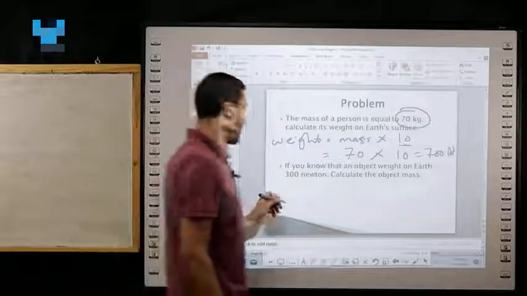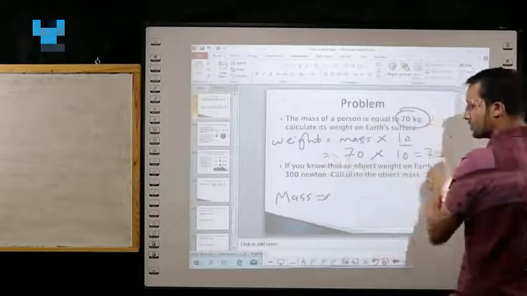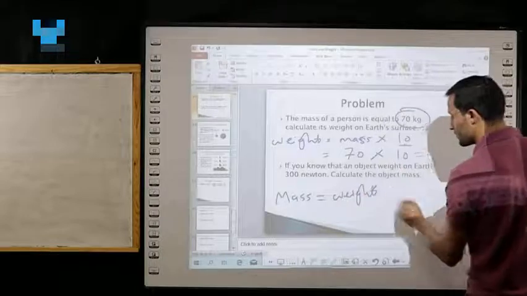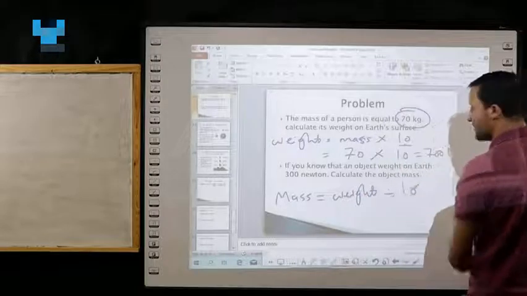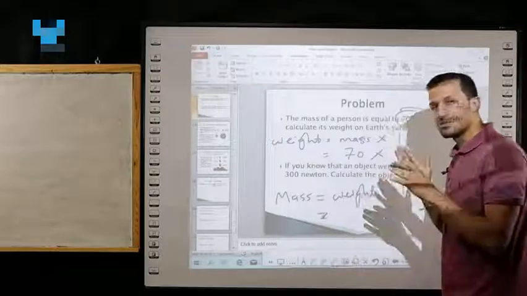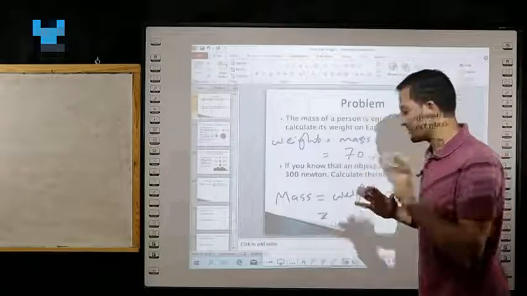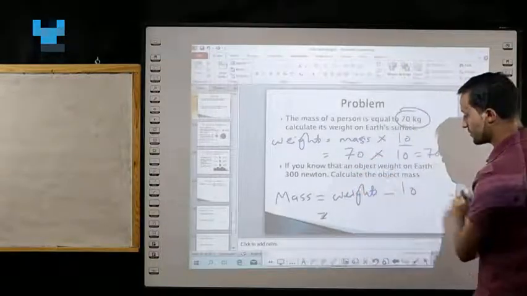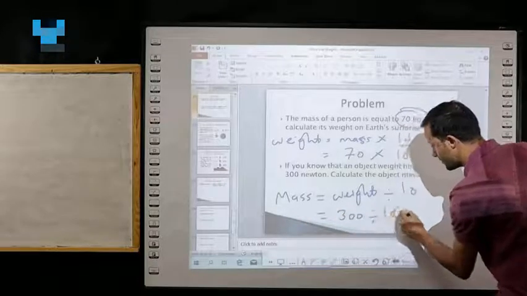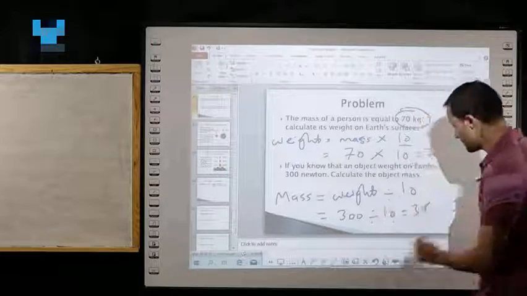So mass, from the law, equals weight divided by 10. And we said that if he doesn't mention the gravitational force, we will use it as 10. So mass equals weight over 10. Weight equals 300 over 10 equals 30. 30 what? The mass is measured in kilograms. Good.